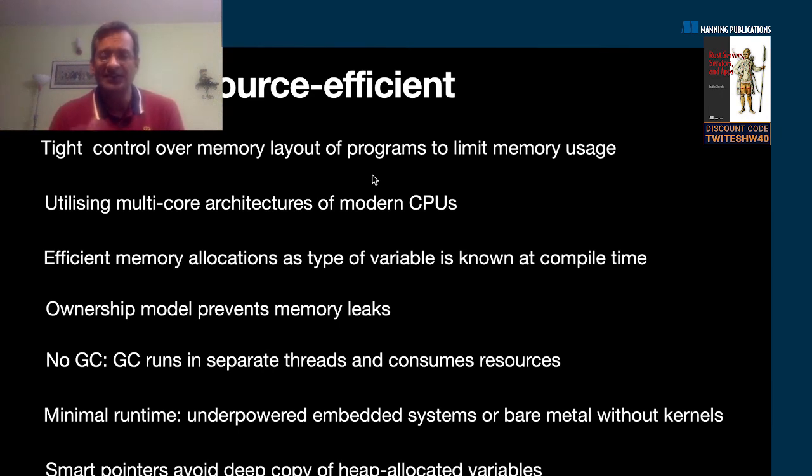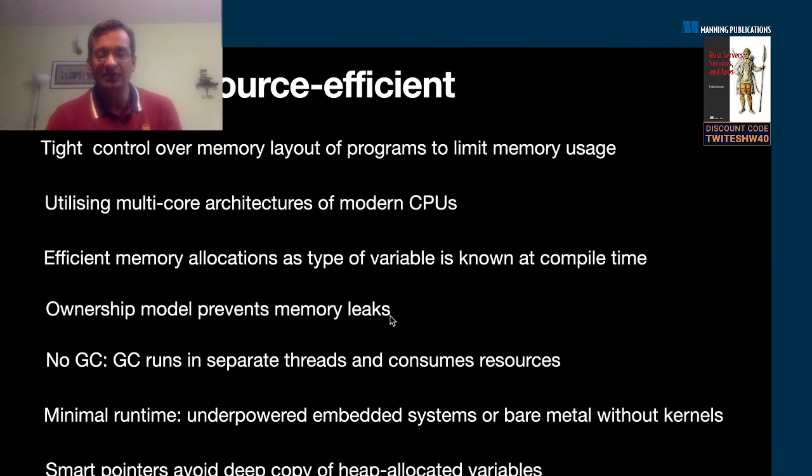Apart from that, things like memory leaks, by default, as you saw, are prevented. For example, the compiler doesn't wait for you to release memory; it will automatically release memory when a variable goes out of scope. Those kinds of things go a long way towards making sure that you don't run into situations where you alloc but you don't dealloc a piece of memory. Now, this is not to say that you cannot have memory leaks in Rust. There are some situations where you can, but by and large, for the regular conditions, it prevents mistakes.